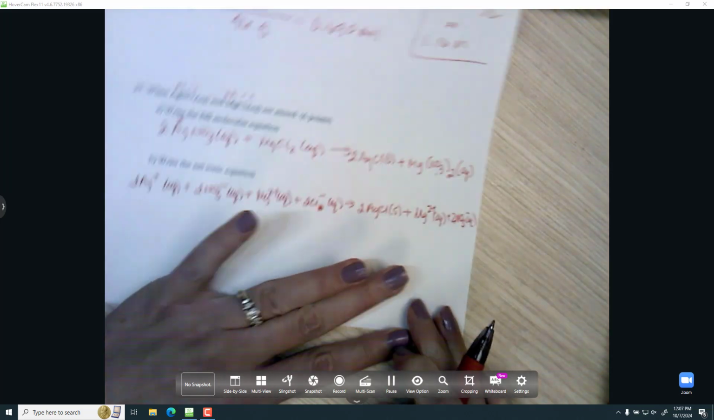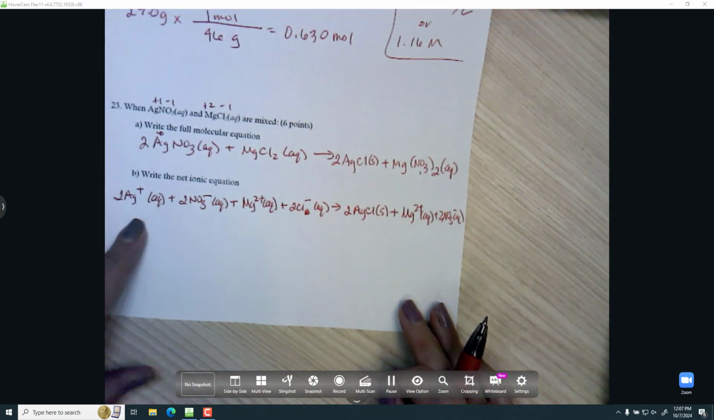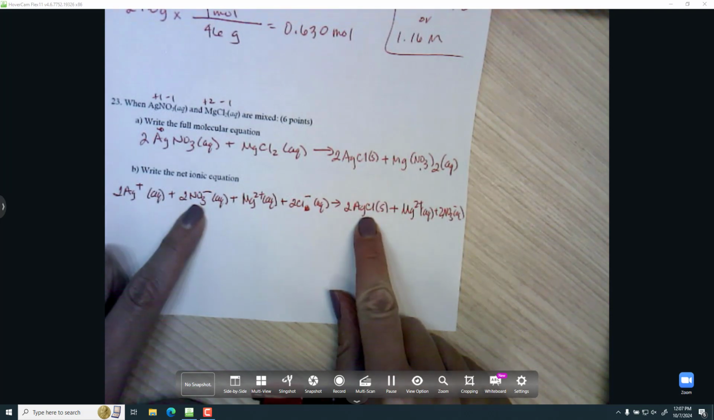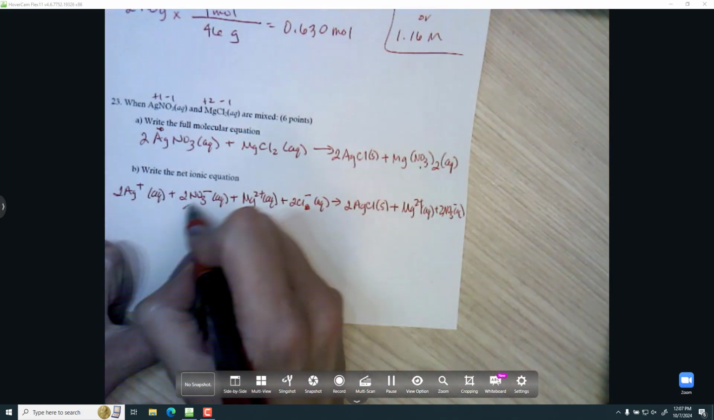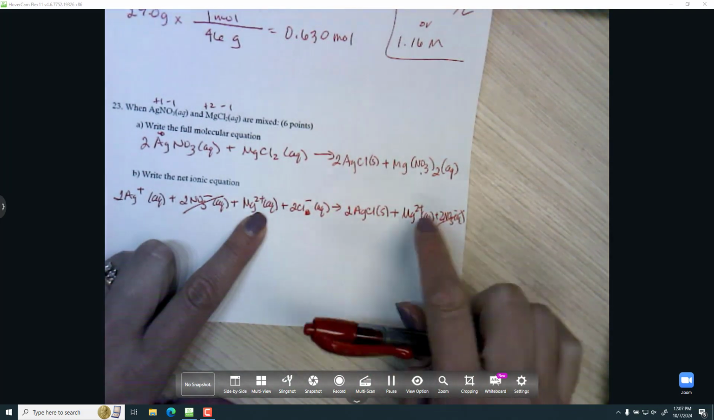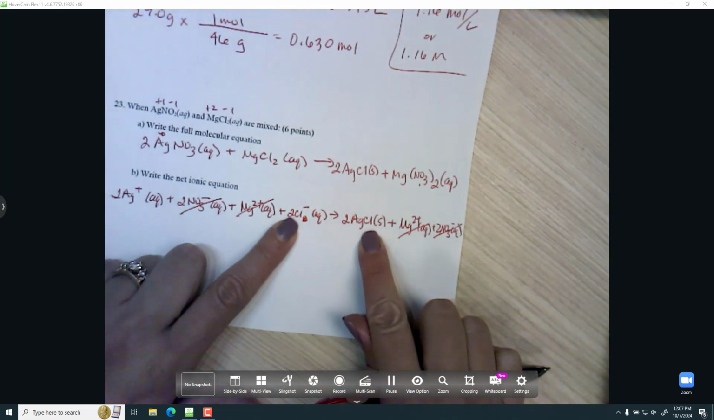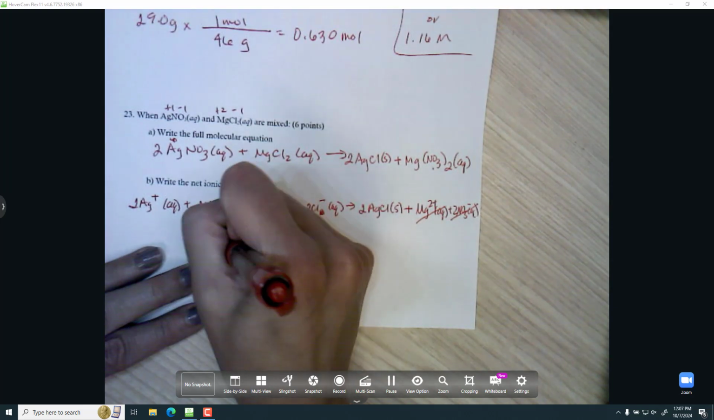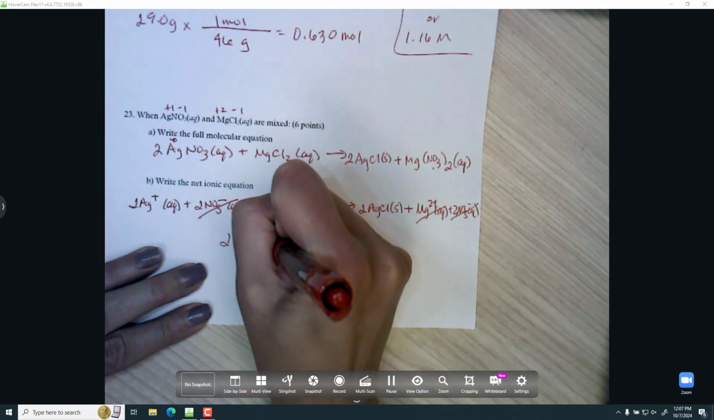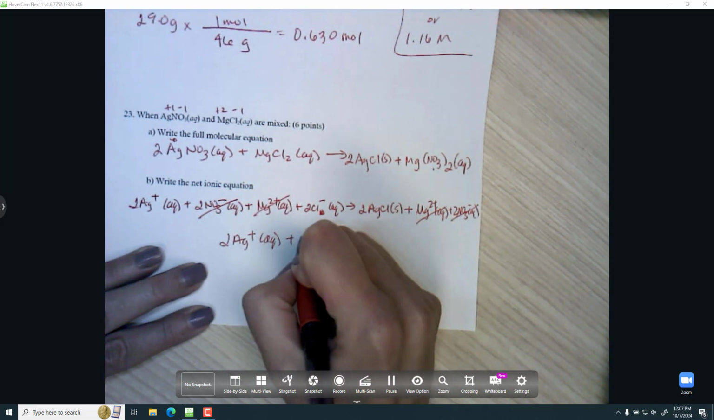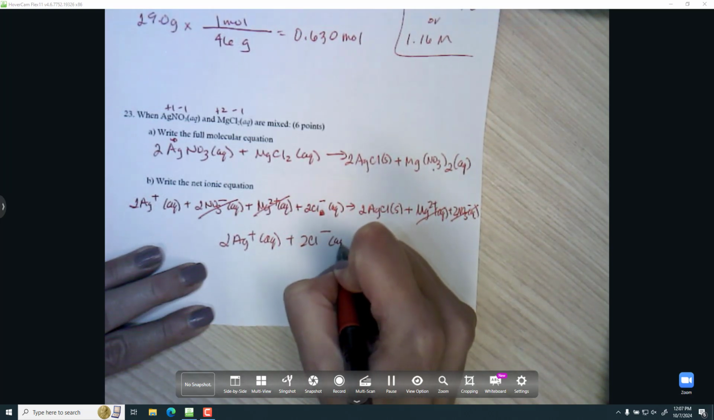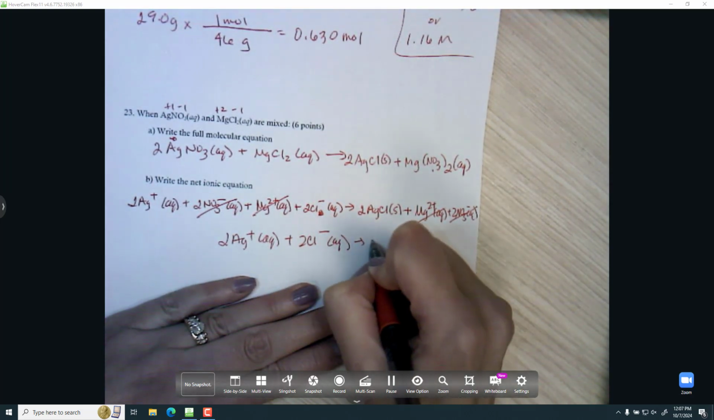Now I look for things that cancel. The silver went from aqueous to solid, so no. Nitrate looks exactly the same, so that gets canceled. Magnesium looks exactly the same, so that gets canceled. Chlorine went from aqueous to solid, so no. So then I just recopy what's left. 2 silver pluses, 2 chlorine minuses, making 2 silver chloride solids.